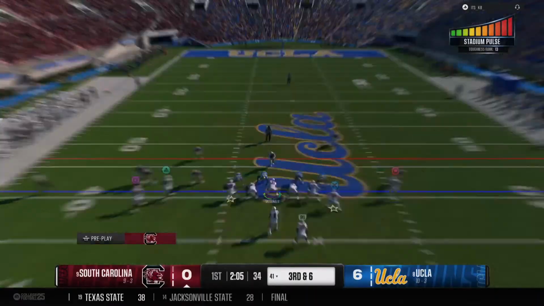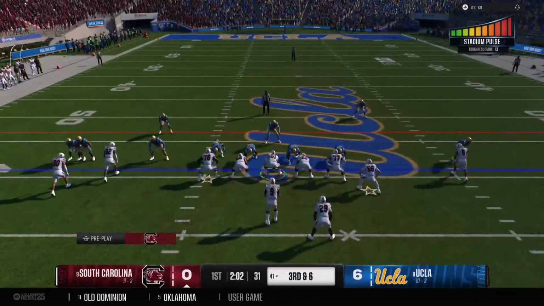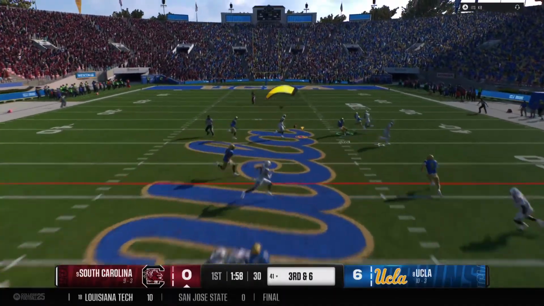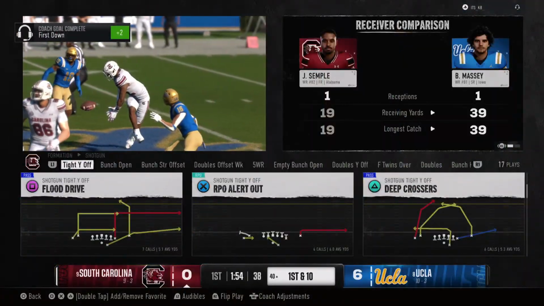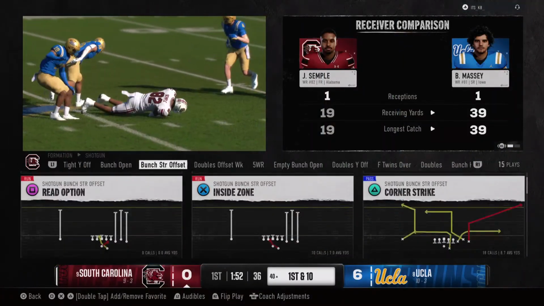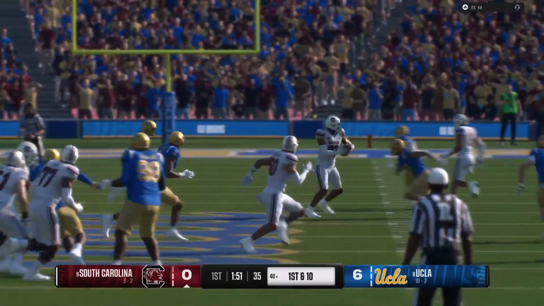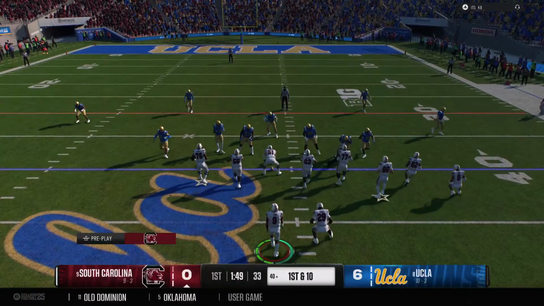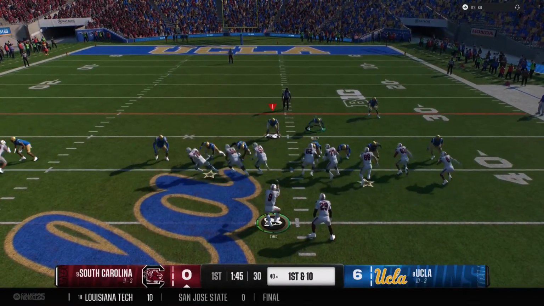The Gamecocks come to the line in the hurry up. And he'll drop back here on third down. Lets it fly to the wide out. Catch is made down the middle. Brought down at the 40. That'll be a first down. Well, this is why this guy's one of the top wide receivers in college football. It's third down. The defense knows you're probably going to go to him, and they still can't stop him from coming down with a big play.